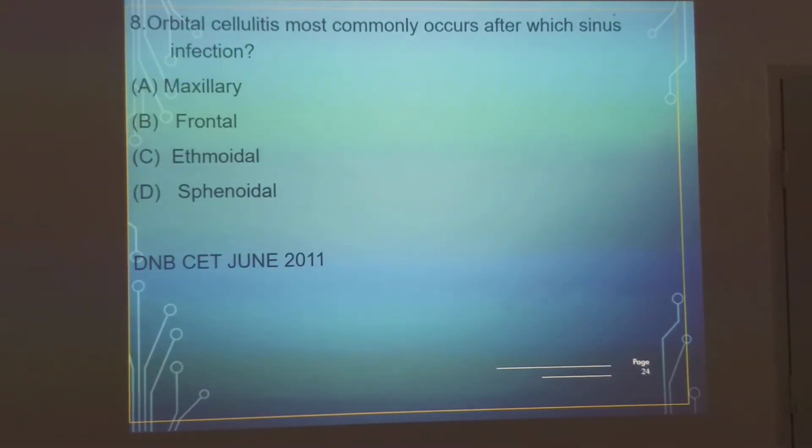Next, orbital cellulitis most commonly occurs in which sinus infection?